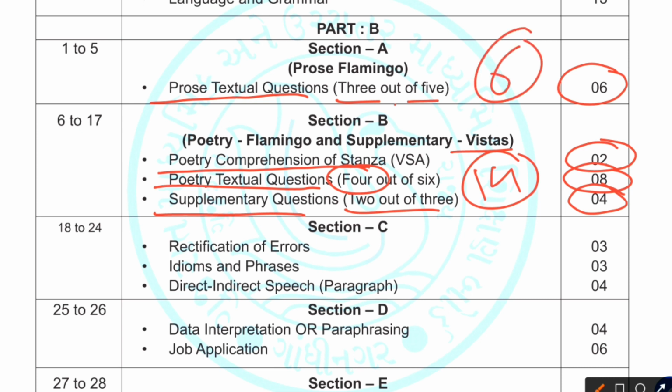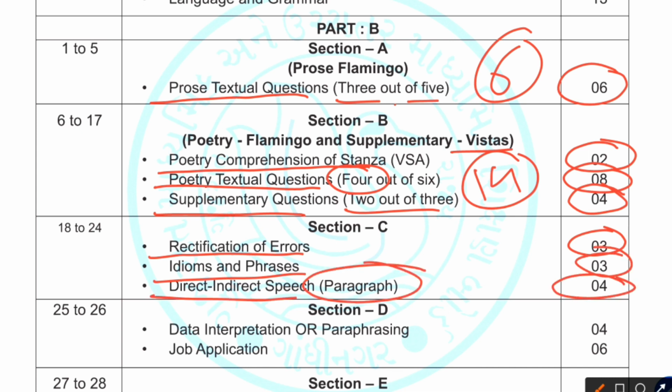So let's go with section C, that is rectification of error, 3 marks, idioms and phrases 3 marks, and direct and indirect speech paragraph 4 marks. So 3 plus 3 is 6 plus 4 is 10 marks. So your section C is going to carry 10 marks.